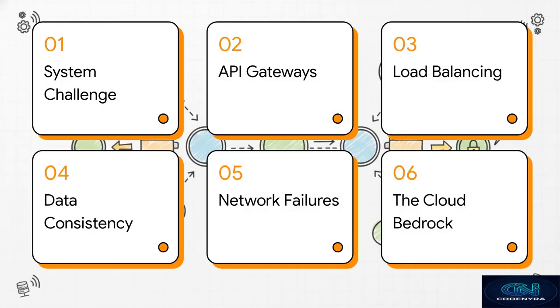Here's our roadmap for the explainer today. We're covering the distributed system challenge, the front door with API gateways, directing traffic via load balancing, data consistency and sagas, surviving network failures, and finally, the cloud bedrock. Let's get right to it.